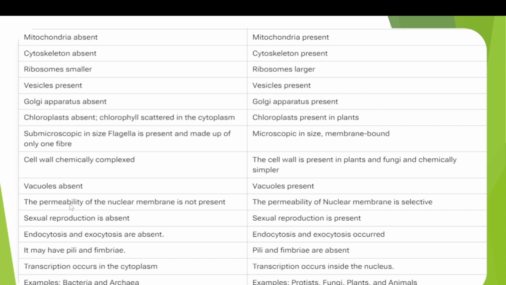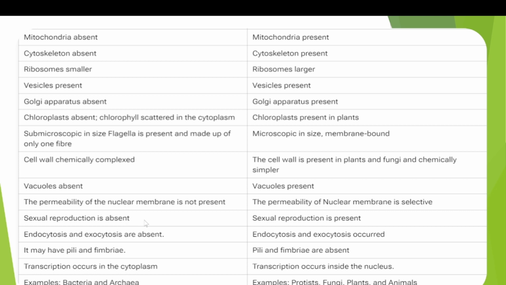In prokaryotes, there is no nucleus and no nuclear membrane, so there is no nuclear permeability. There is no difference between cytosol and nucleus in prokaryotes. Whereas in eukaryotes, there is a clear-cut difference between cytoplasm and nucleus. The nuclear membrane is present and contains nuclear pores, which are involved in nuclear transport.